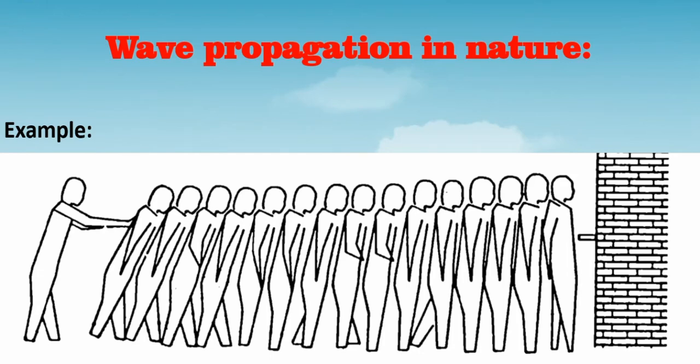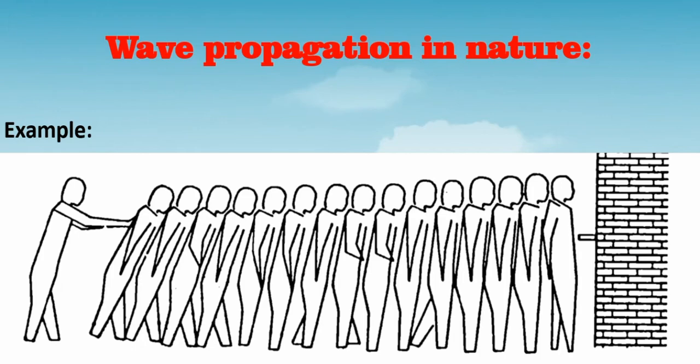For the propagation of wave, there should be particles. The particles only transfer the disturbances. The particles remain in their position itself. Only the disturbances transfer from one place to another. This is what we can clearly understand from this example.